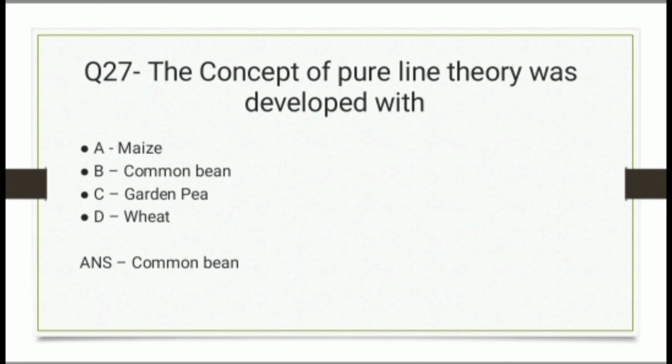Question 27. The concept of pure line theory was developed with, and the options are maize, common bean, garden pea, or wheat. And the correct answer is common bean.